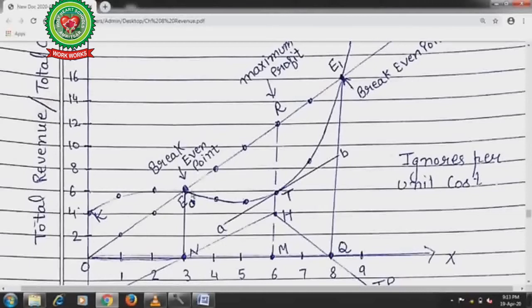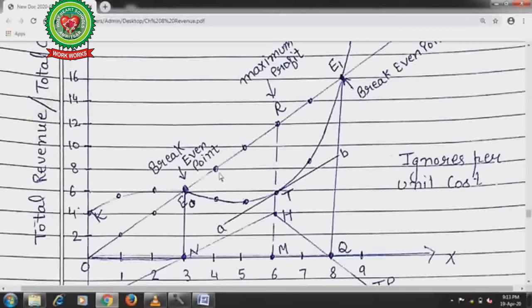Now every time he will produce some extra units of production. At 4, total cost is ₹5 and total revenue is 8.